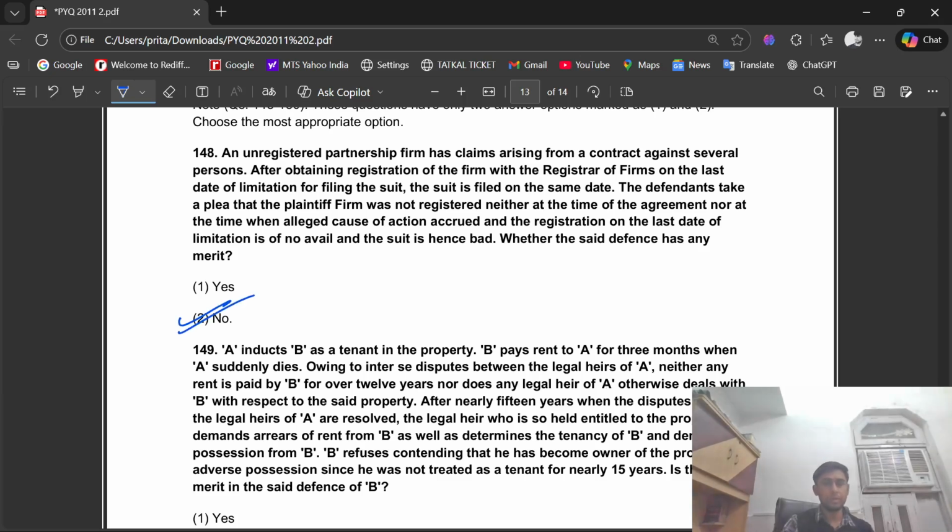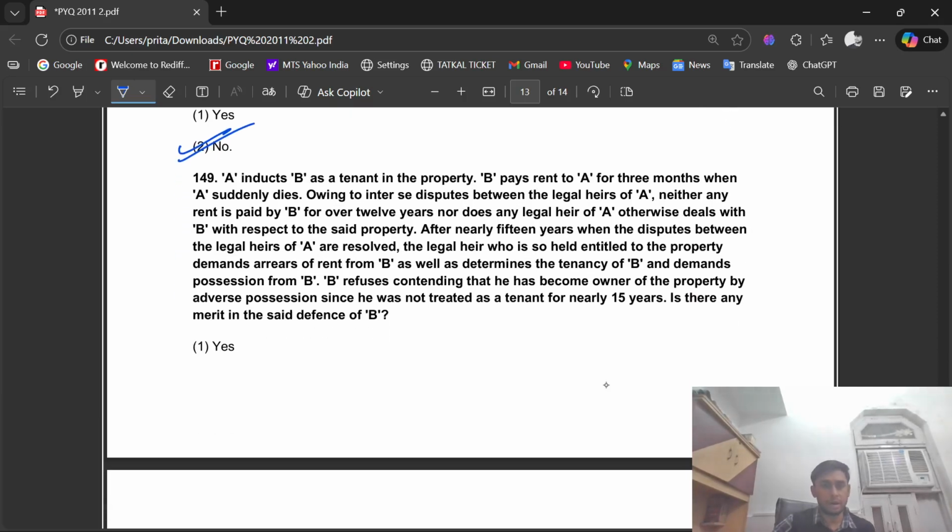No. Question number 149. A inducts B as a tenant in the property. B pays rent to A for 3 months when A suddenly dies. Owing to inter se disputes between the legal heirs of A, no rent is paid by B for over 12 years, nor does any legal heir of A otherwise deal with B with respect to the said property.